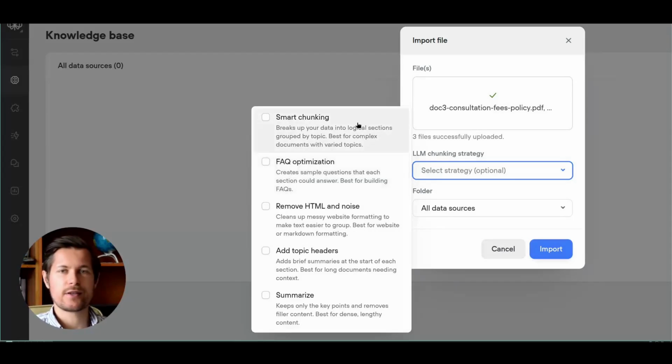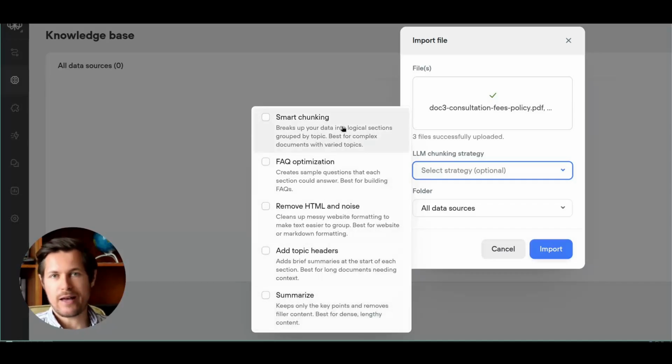And these options are used for different scenarios depending on how big your knowledge base is and where it comes from, right? So for example, the remove HTML and noise strategy is used when you connect directly with your sitemap. Or if you have huge, very long documents, then the summarize strategy is better because in this case, it will keep only the key points and remove any filler content. So it says here best for dense and lengthy content.